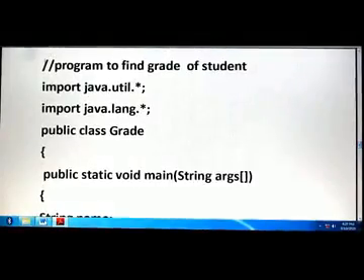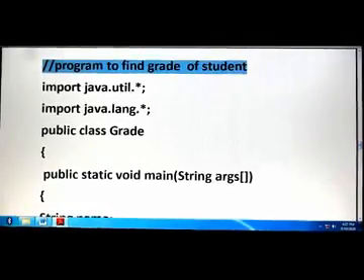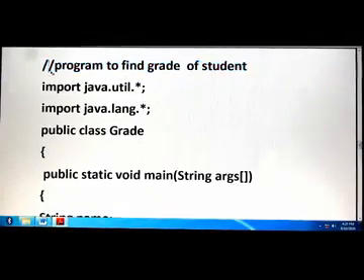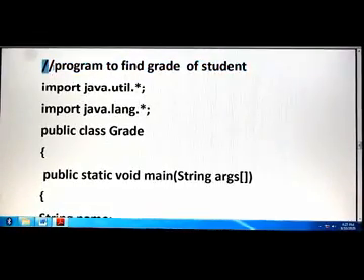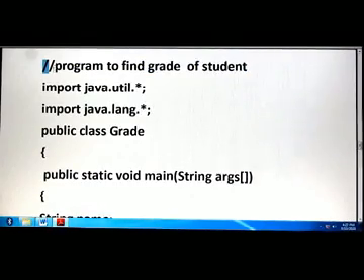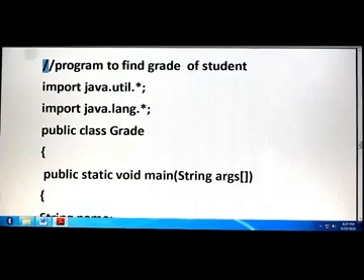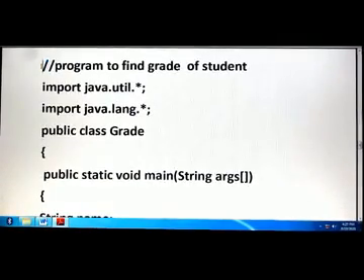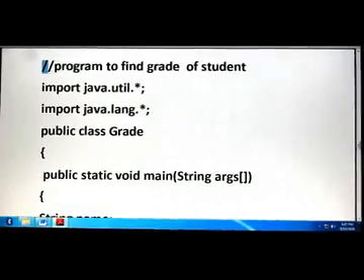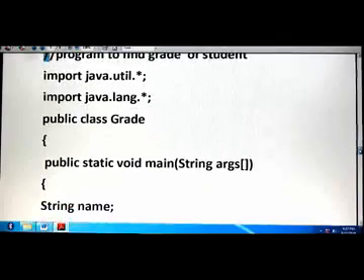The first line is the comment line. A comment line is just like the heading of the program. You see these two slashes. They mean a comment, and the compiler will not read whatever is written after these two slashes. Now our first statement, import java.lang.